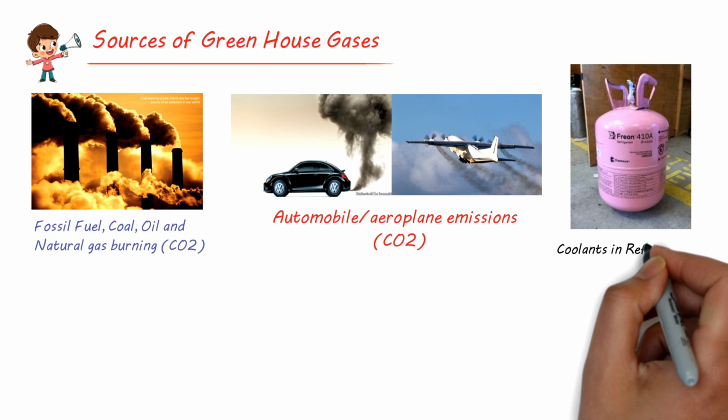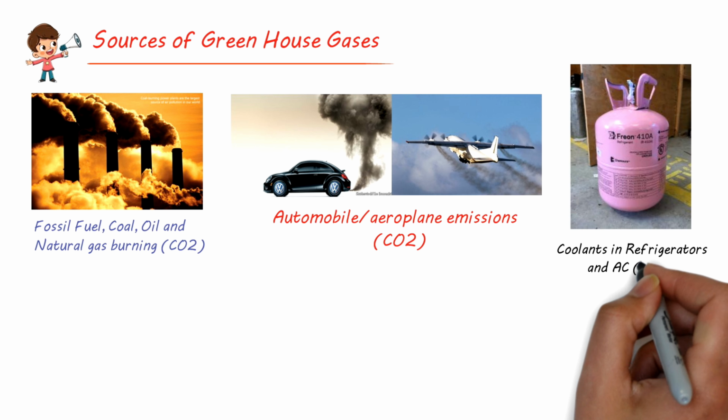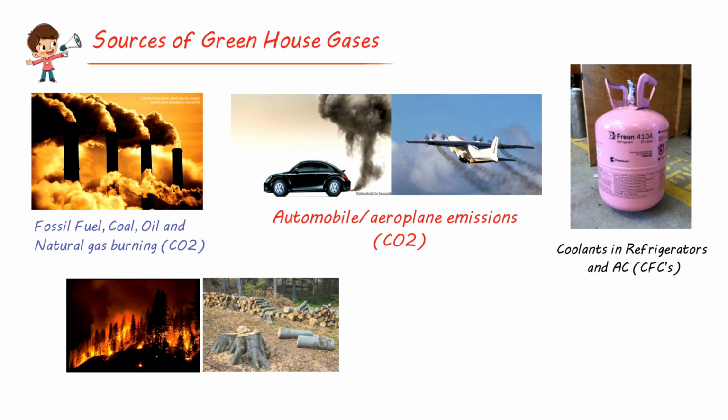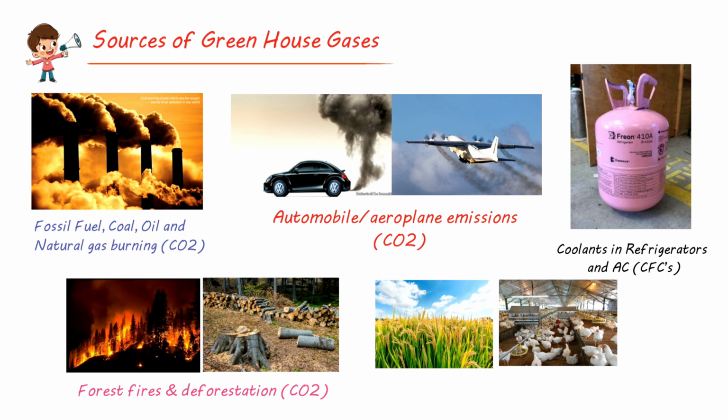Coolants in refrigerators and ACs release chlorofluorocarbons. Then you have forest fires and deforestation. These are also the source of carbon dioxide molecules. If you grow paddy and raise livestock, then they become the source of methane gas.